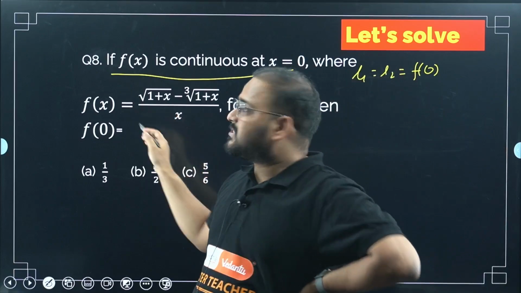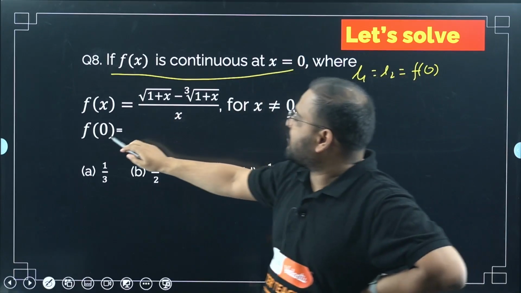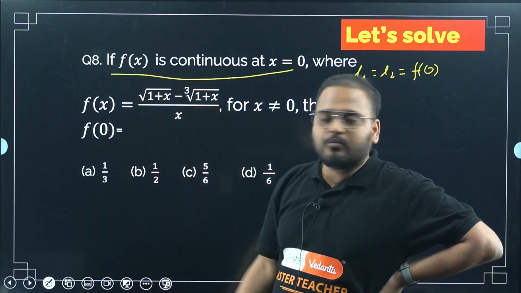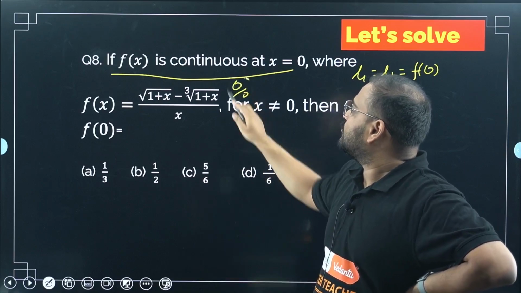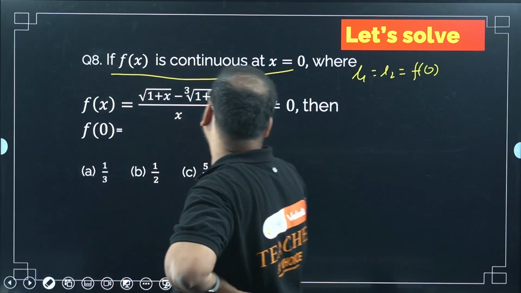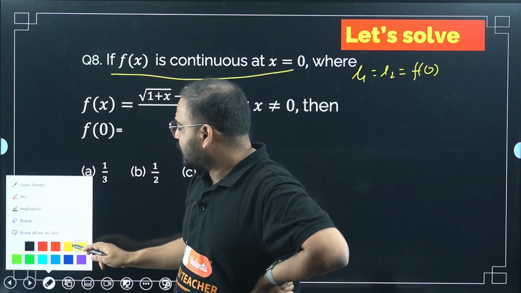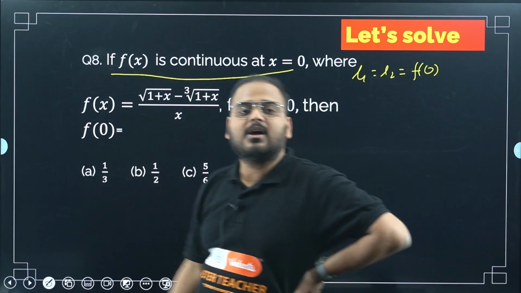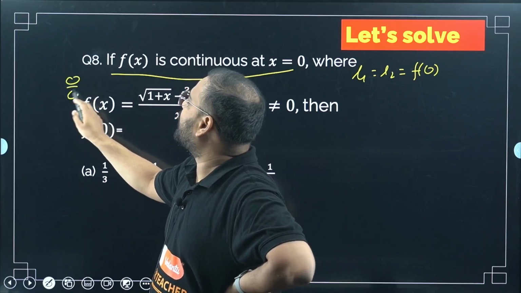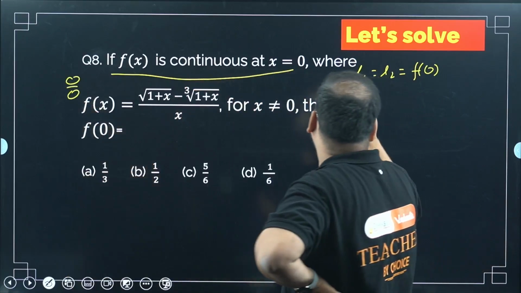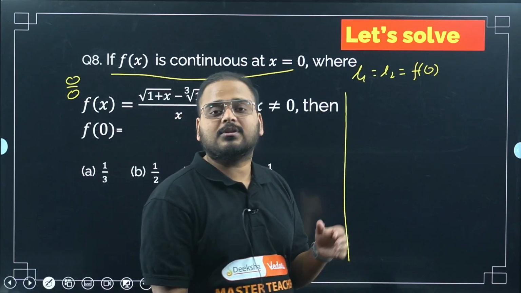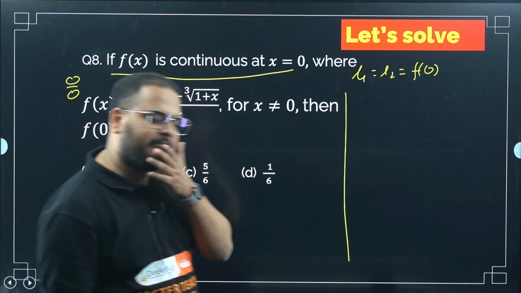But over here, I cannot simply put x as 0. If I put x as 0, what will happen? 1 plus 0 will be 1, again 1 plus 0 will be 1, so 1 minus 1 will be 0. So this is 0 and this will be 0. So 0 by 0 is an indeterminate form, so I cannot do that in this case. Why? Because after substituting the value 0 in the function, I'm getting the indeterminate form 0 by 0. So how will I deal with this question? I have to use some modification, either factorization or some other rule, to remove the indeterminate form from the function.